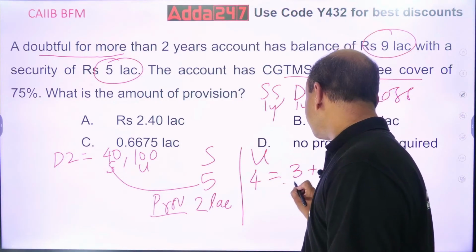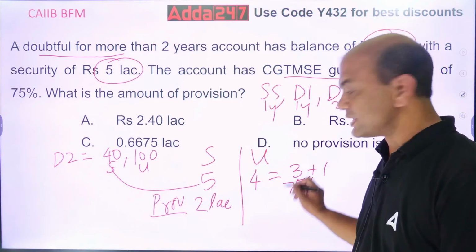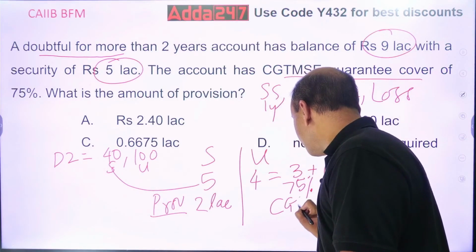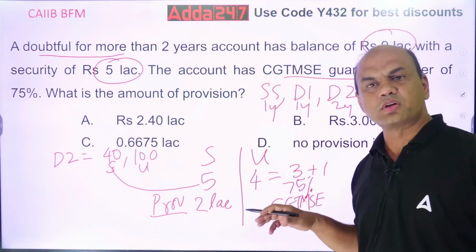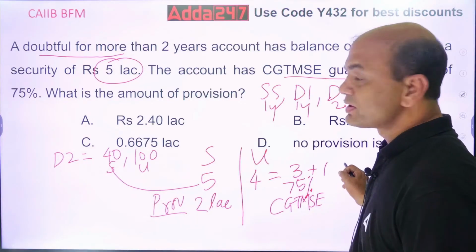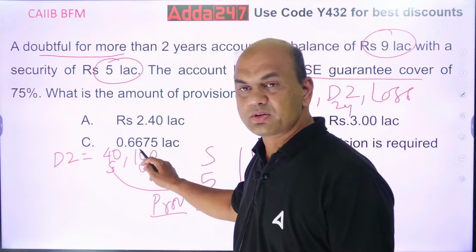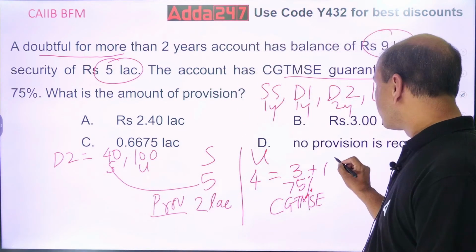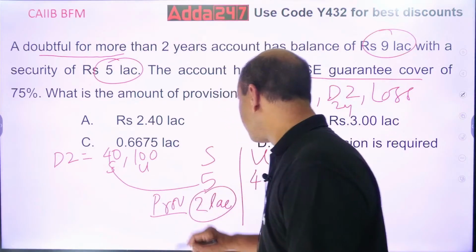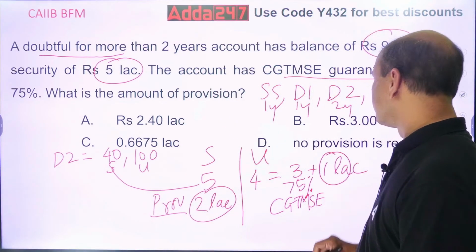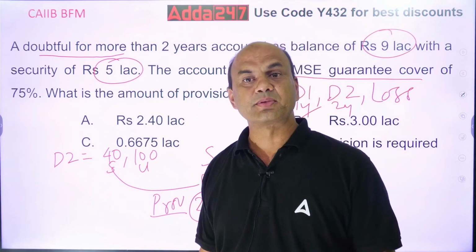So 4 lakhs equals 3 lakhs plus 1 lakh, because 75% of 4 lakhs is 3 lakhs and the remaining is 1 lakh. The 3 lakhs is already insured under CGTMSE, so no provision is required for this. What about this 1 lakh? This 1 lakh is totally unsecured, so you will require 100% provision. I will make a provision of the complete 1 lakh. So what is my total provision now? 2 lakhs here and 1 lakh here, so my total provision becomes 2 plus 1, 3 lakhs.